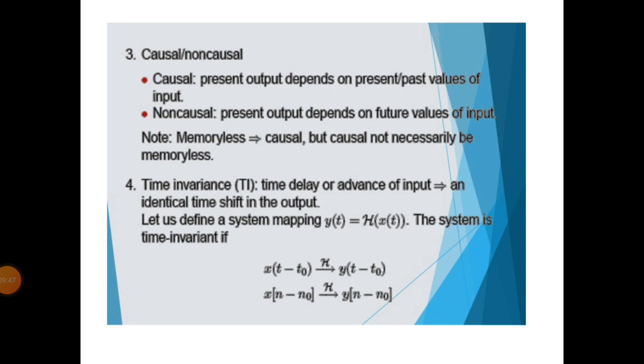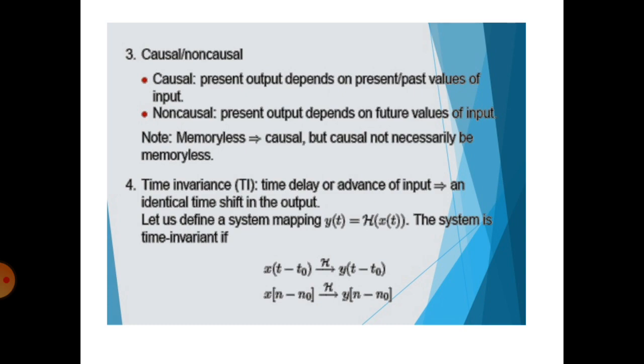Time invariance means a time delay or advance of the input is equal to an identical time shift in the output. Let us define a system mapping: y of t equal to h of x of t, where y of t is the response or output, h is the system or transformation, and x of t is the input or excitation.